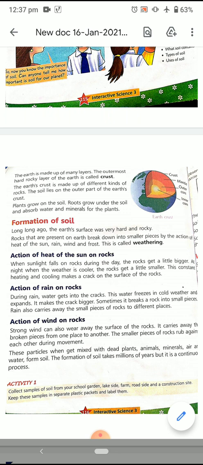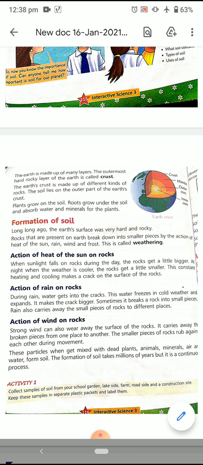Now let's see what is the action of rain on rocks. During rain, water gets into the cracks. Now with the sun, the rocks have cracks. During rain, the water gets into the cracks. The water freezes in cold weather and expands. It makes the crack bigger, expanding it into bigger cracks.